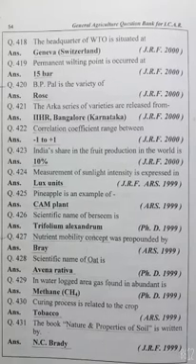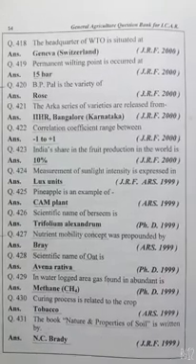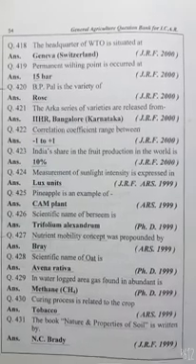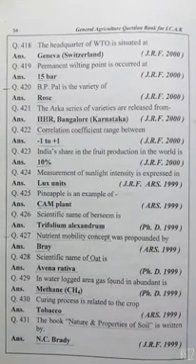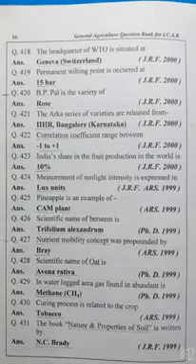The headquarters of WTO is situated at Geneva, Switzerland. Permanent wilting point occurs at 15 bar. BP Pal is a variety of rose. The Arka series of varieties are released from IIHR Bangalore, Karnataka.